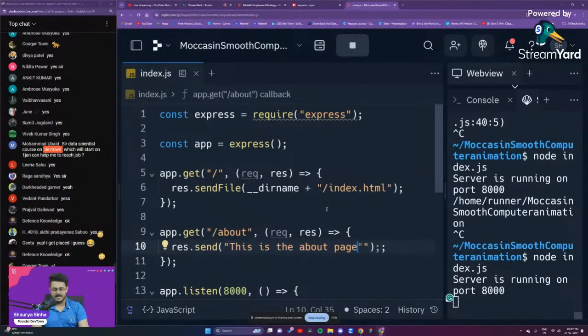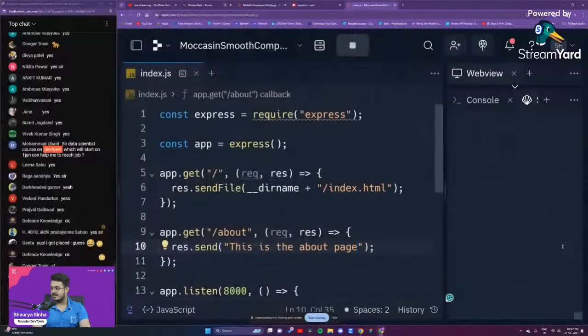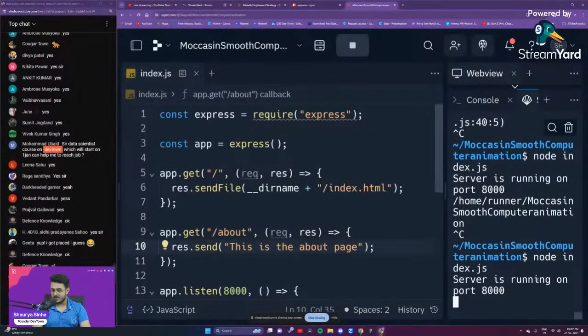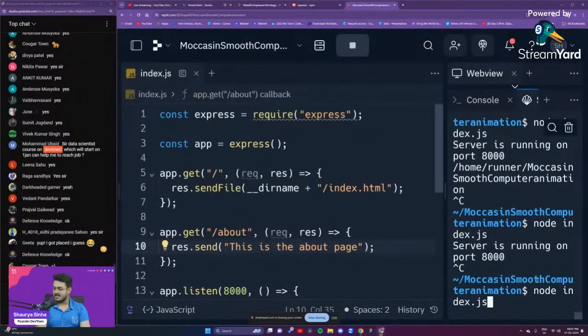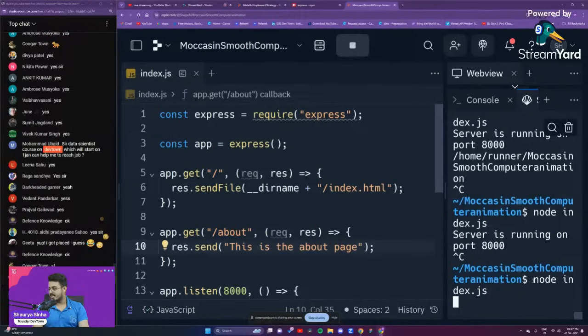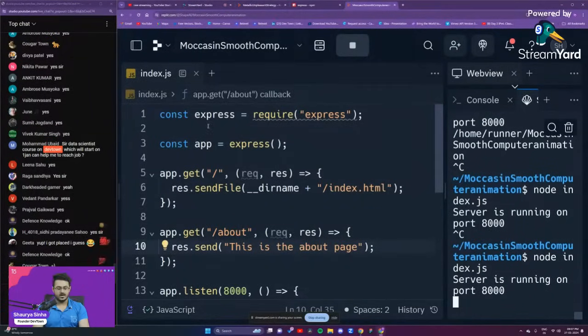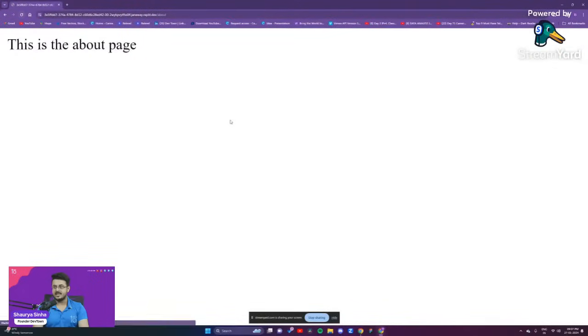Okay, as simple as that. We'll save it. We'll go back to the website. We have to restart our server. I'm very sorry, I forgot about that. We'll restart our server once again, guys. Node index.js. The server has started running on port 8000. We'll go back to our website, refresh the page, and as you're able to see, now we are able to access the about us page as well.